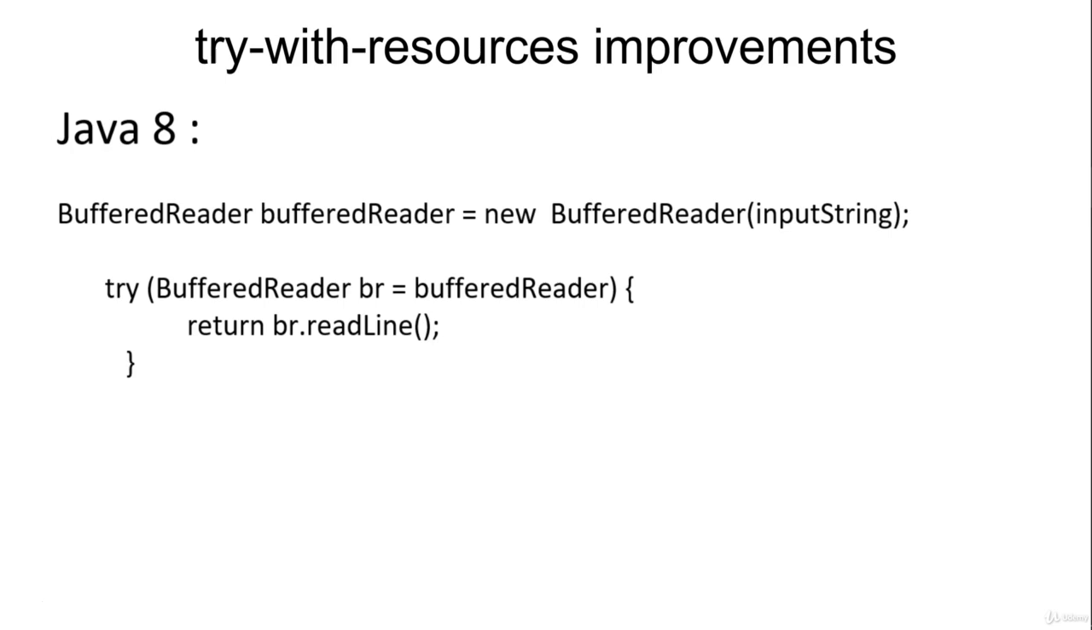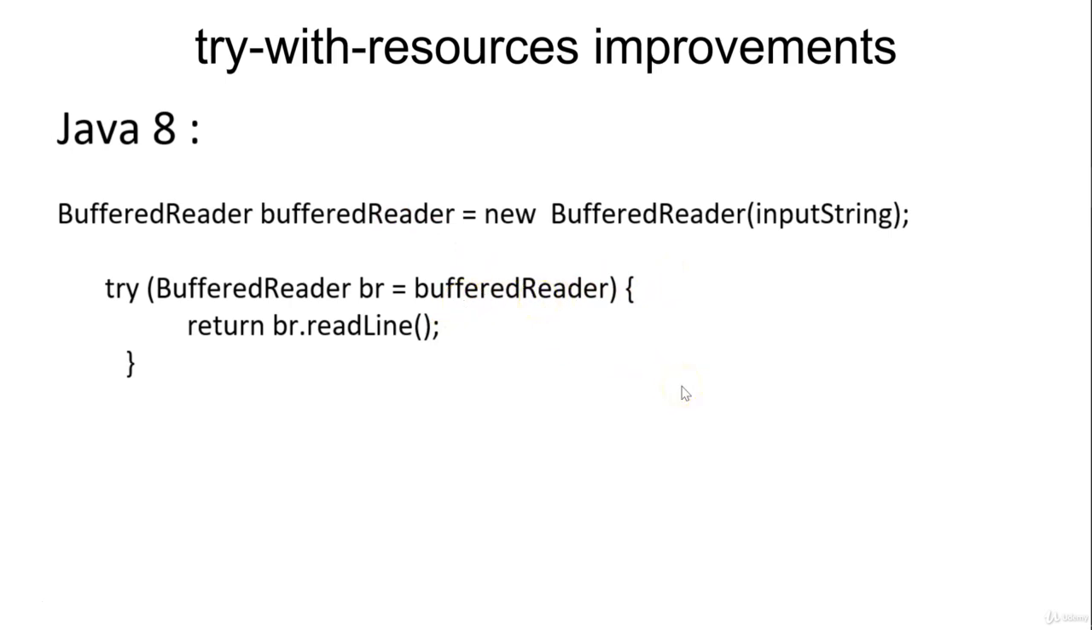In Java 8, the syntax for the try with resources does not make sense because you have to initialize another variable in the try with resources block for any resource which implements AutoCloseable. So in this case, it is initializing another variable br with the BufferedReader. So it does not make sense to initialize another variable in the try with resources block.